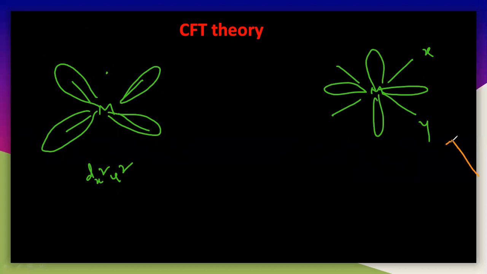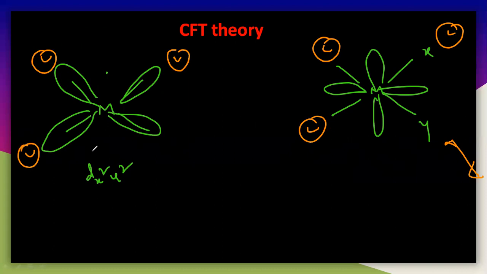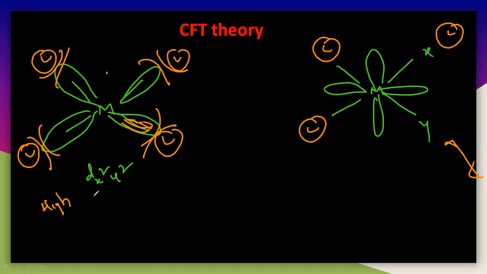The ligand is completely along the axis here. The ligand will come in this direction, and here also the ligand will come in this direction. See what happens here, the electrons are present in this direction. So there is a huge repulsion here. Here also you will get repulsion, here also, here also. So that is the high repulsion. That is in case of the dx square y square, even with the dz square here. But here, see here, the electrons are present here.